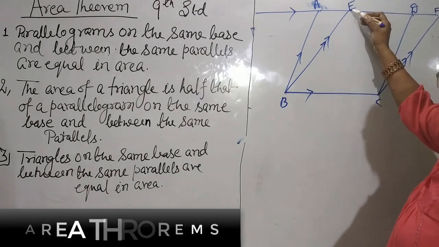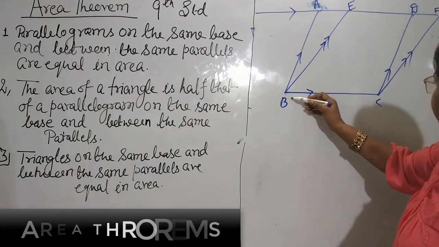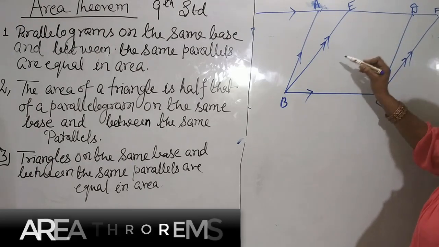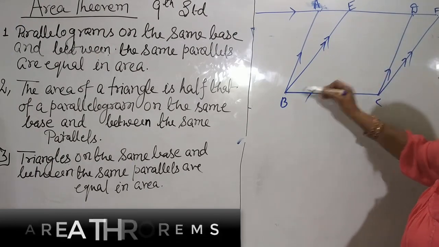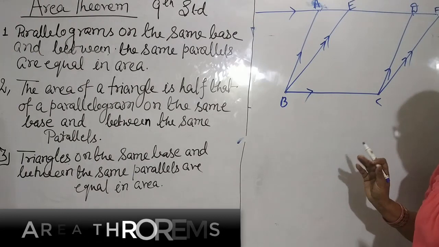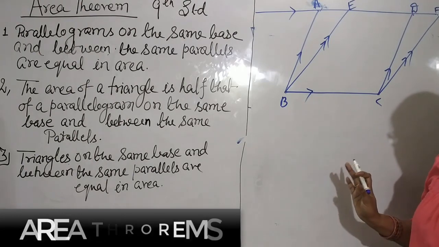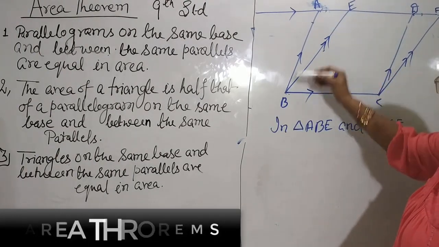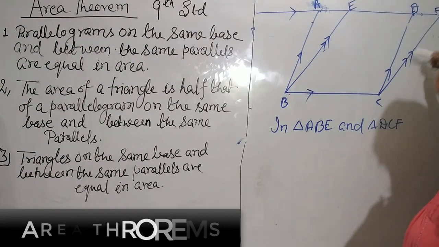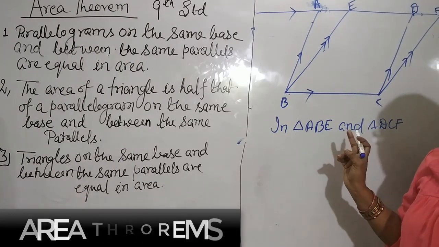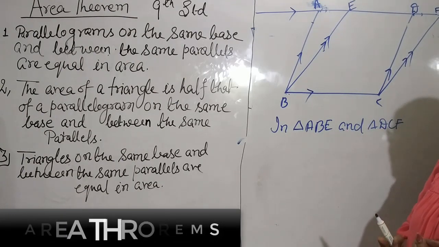In the same way, in parallelogram EBCF, opposite sides EB and FC are parallel and equal. In triangles ABE and DCF, I want to make both triangles congruent.